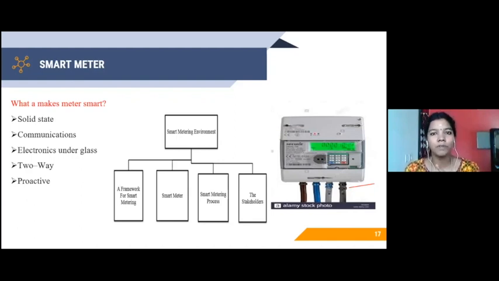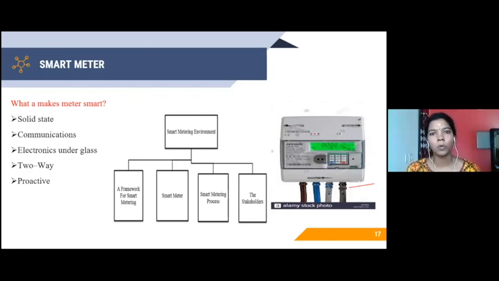What is all about information? I am telling the electrical grid that I have supplied 100 units of power to it. So you need to pay that amount to me because I'm giving supply to the electrical grid. I hope you can understand, right? I'm getting supply from the electrical grid as well as giving supply to it. So this two-way communication happens for both the information as well as the electricity. So the smart meter should have that ability.